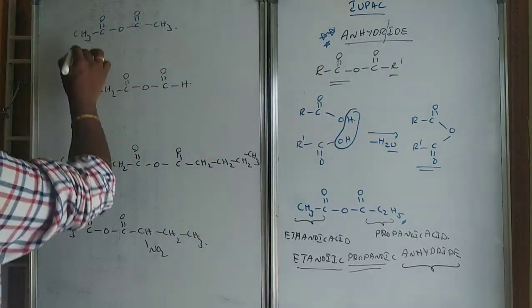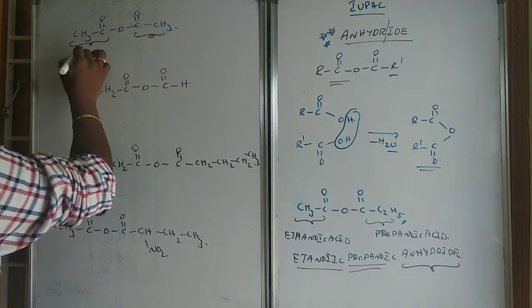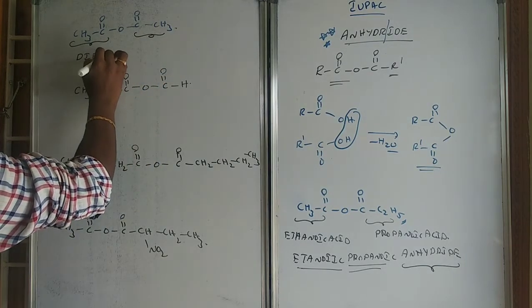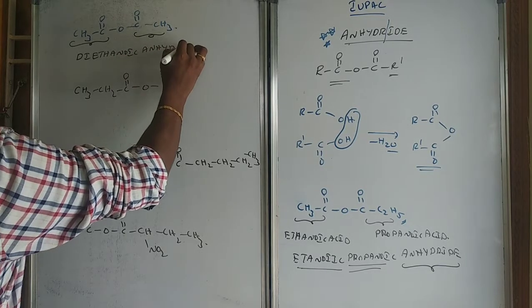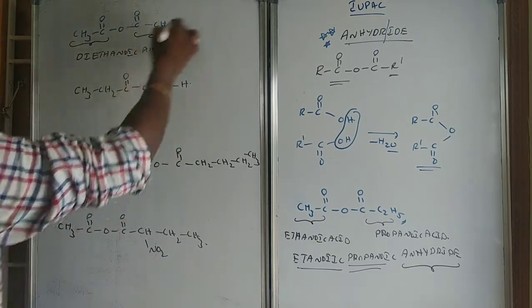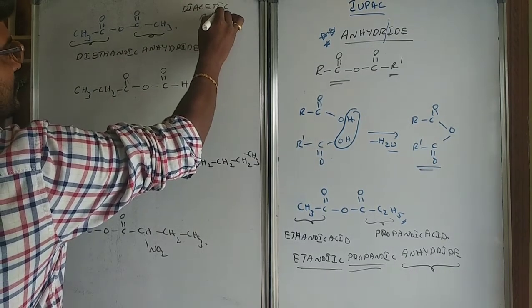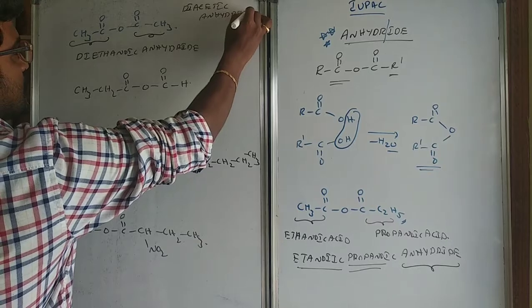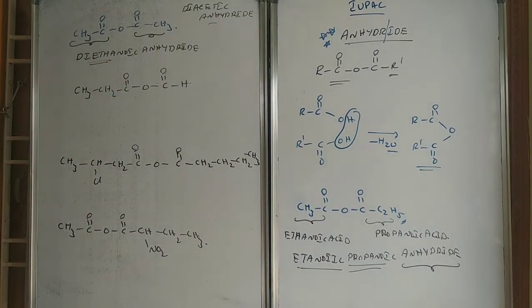This one you see, this is coming from ethanoic acid and ethanoic acid. So it will be diethanoic anhydride or diacetic anhydride. Mostly we will be using ethanoic only as per the IUPAC norms.